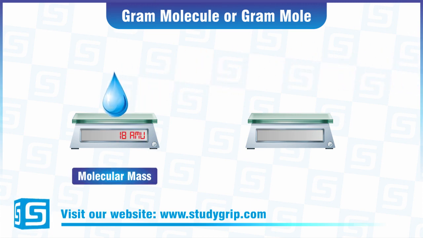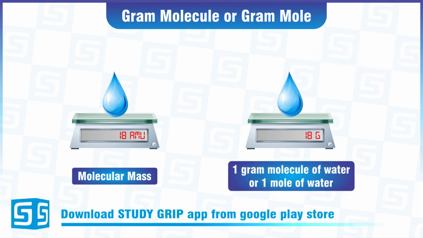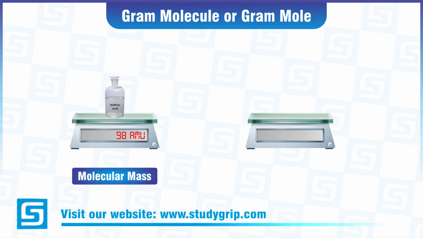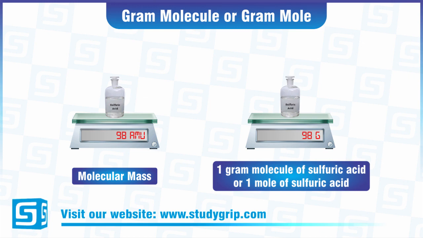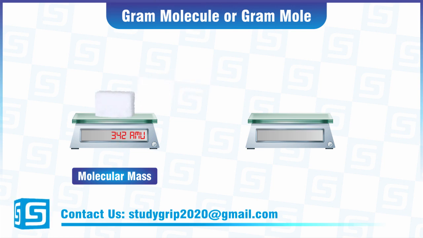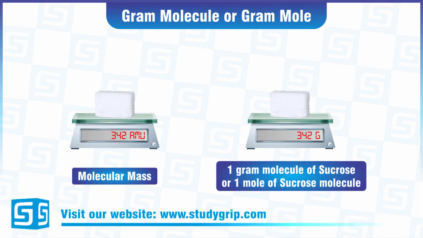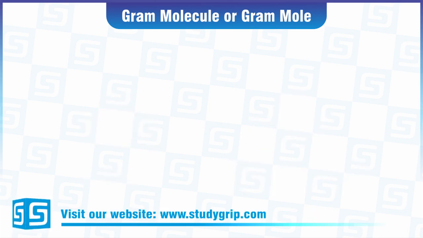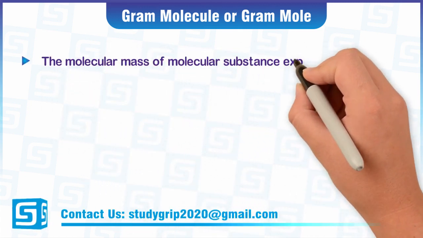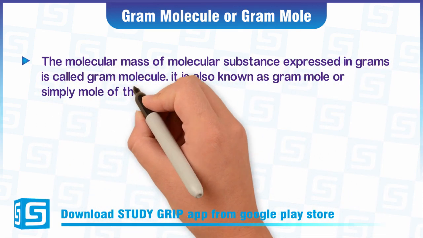Molecular mass of water is 18 amu, when expressed in gram, called 1 gram molecule of water or 1 mole of water. Molecular mass of sulfuric acid is 98 amu, when expressed in gram, called 1 gram molecule of sulfuric acid or 1 mole of sulfuric acid. Molecular mass of sucrose is 342 amu, when expressed in gram, called 1 gram molecule of sucrose or 1 mole of sucrose. So, gram molecule can be defined as the molecular mass of a molecular substance expressed in grams. It is also known as gram mole or simply mole of the substance.